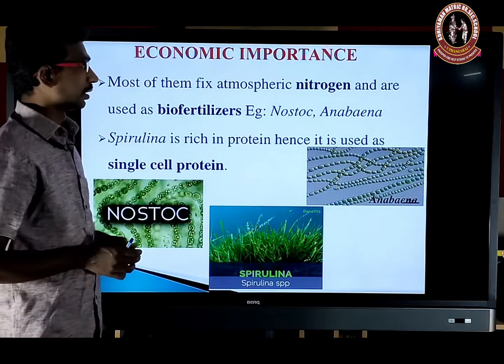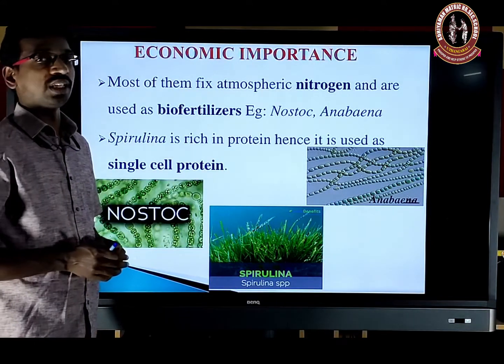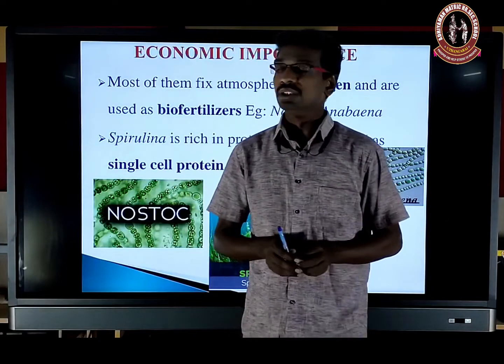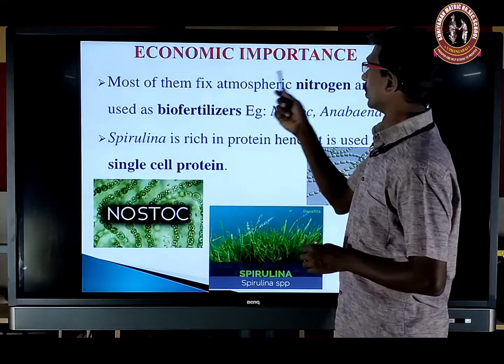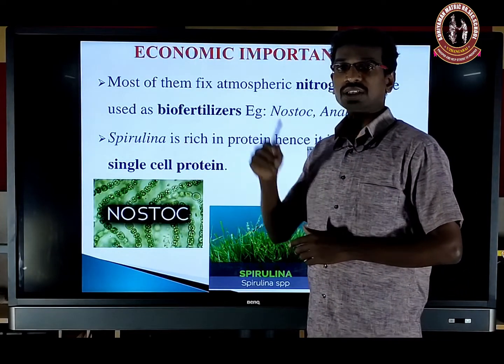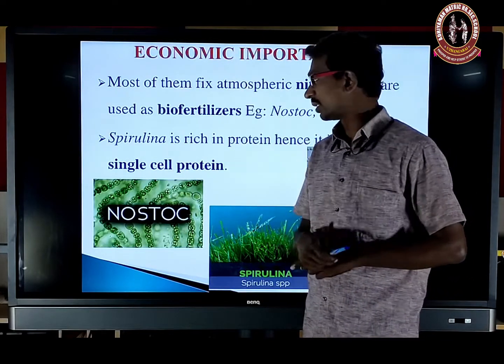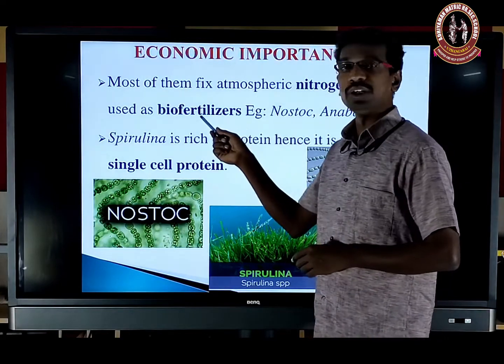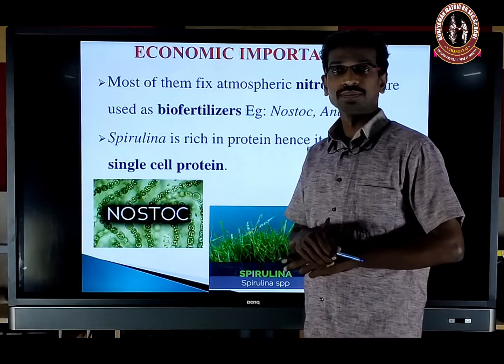And now the economic importance. Some cyanobacteria are used as biofertilizer. Especially Nostoc and Anabaena act as biofertilizers because they help to fix atmospheric nitrogen. Mostly these biofertilizers, Nostoc and Anabaena, are very commonly used for rice fields.